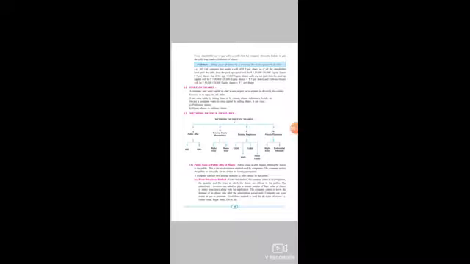Now, let us come to the third method of issue of shares, that is to existing employees. See, students, this method is given to the existing employees of the company. There are 4 ways by which a company can issue or offer shares to their existing employees. Let us understand one by one. I'll come to that particular page.